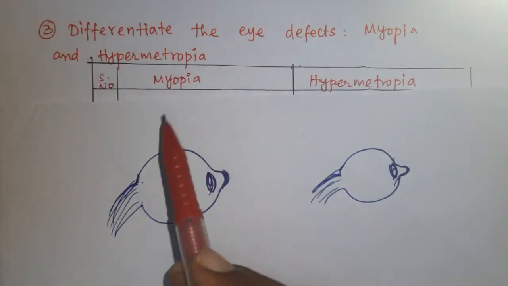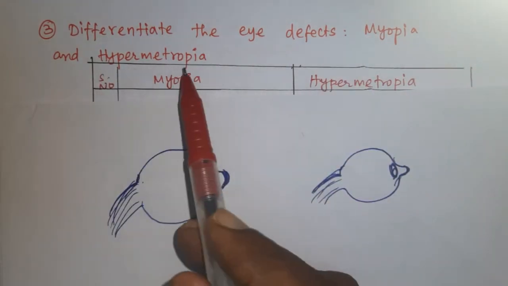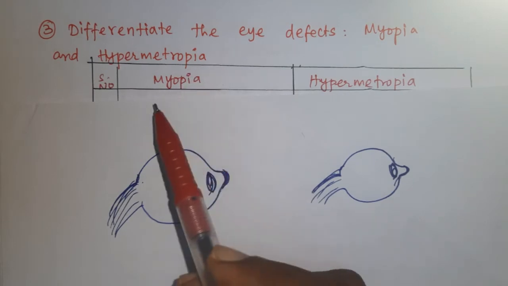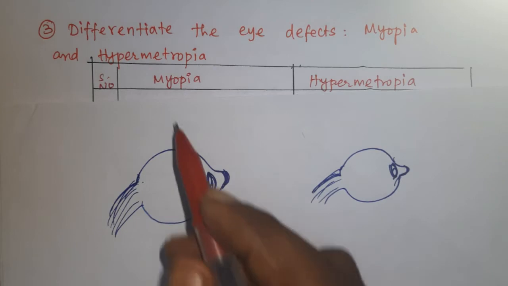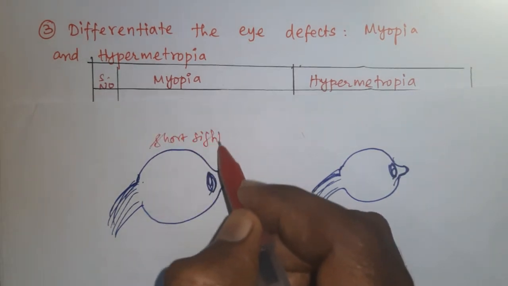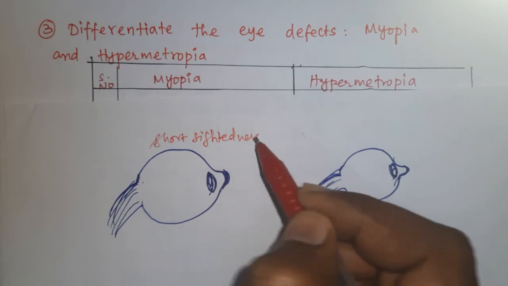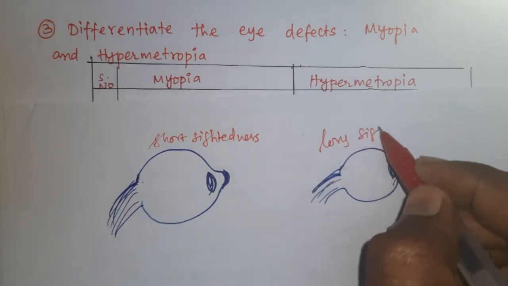Question number 3. Differentiate the eye defects, myopia and hypermetropia. First difference: myopia is also known as short-sightedness. Hypermetropia is also known as long-sightedness.